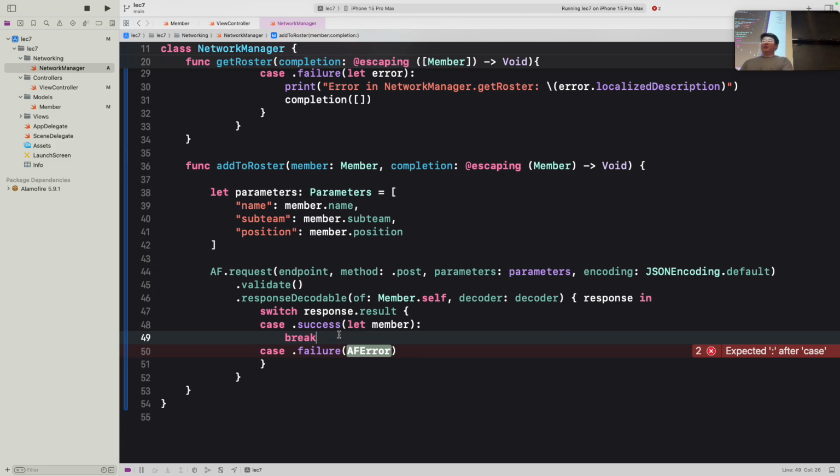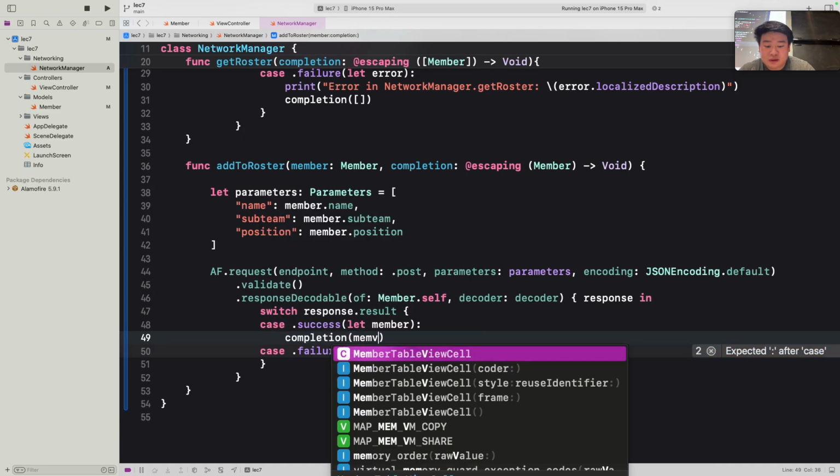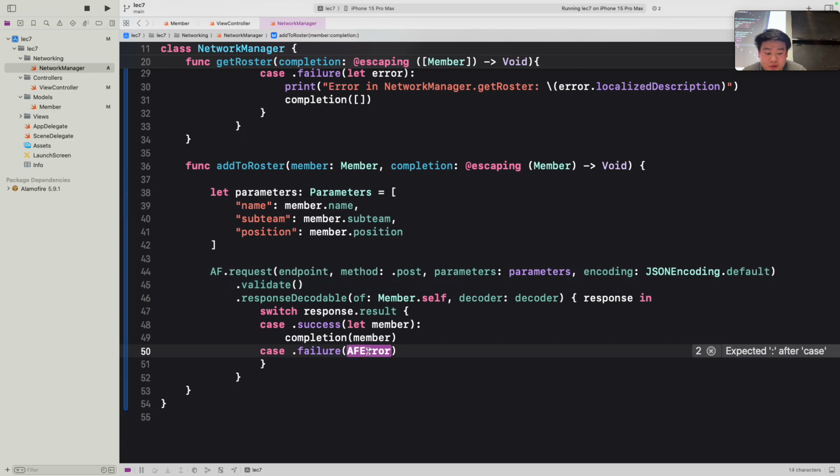So let's say you're sending a message. You still want to update whatever UI you have with the message you sent yourself. That's why we have this response with member, but we can just call our completion handler and return that member. And with failure, we can let error, and again we want to print that error out. So we can print error in NetworkManager.